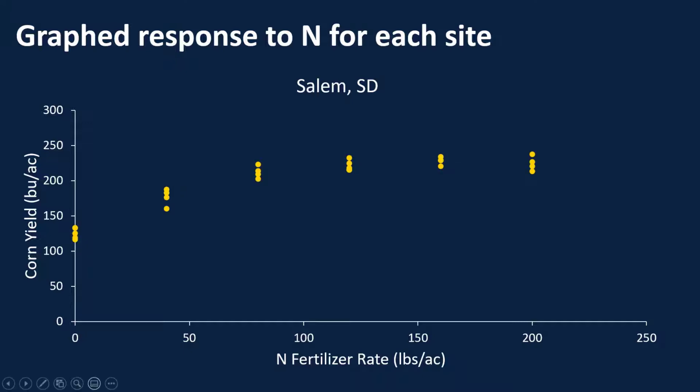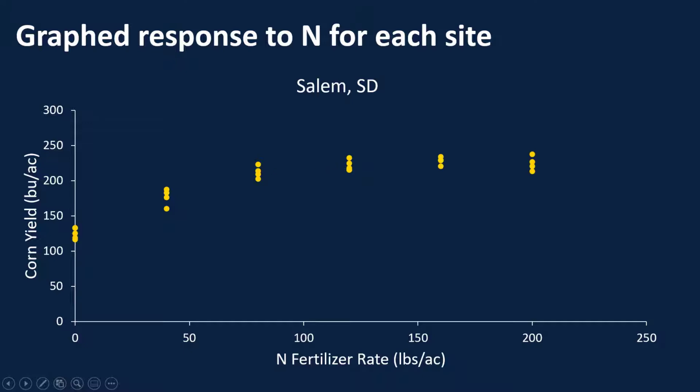As we can see, we tend to see an increase in corn yield as nitrogen fertilizer rate increases. However, at some point between here, we then see no more increases in yield. So what we want to do is determine at what nitrogen rate between here and here we see no more yield increase. We don't have any nitrogen rates between these 2 points, so we have to do some math.